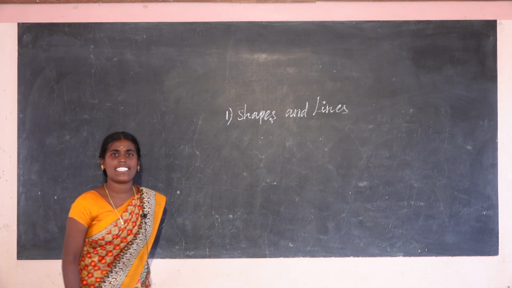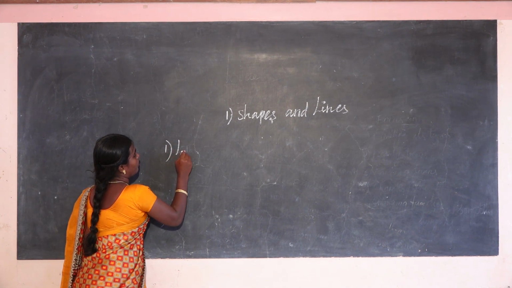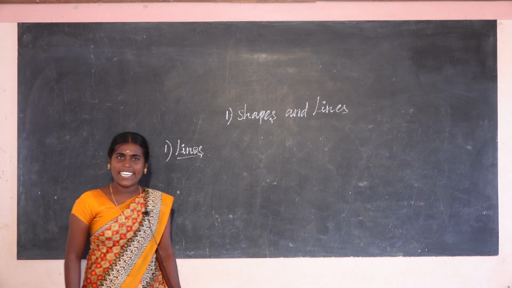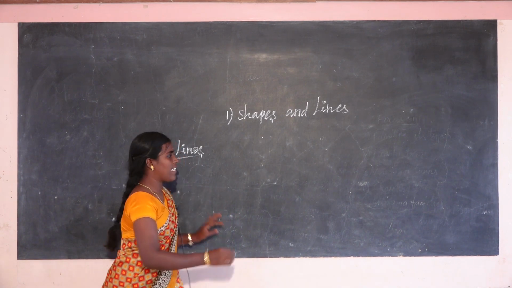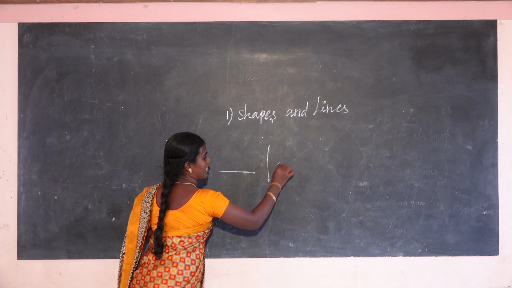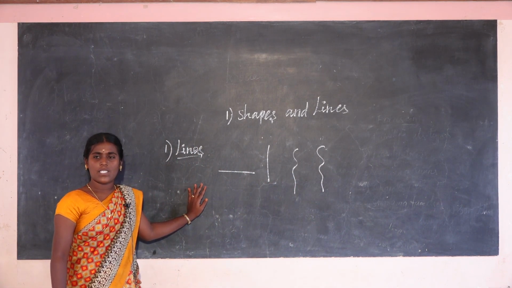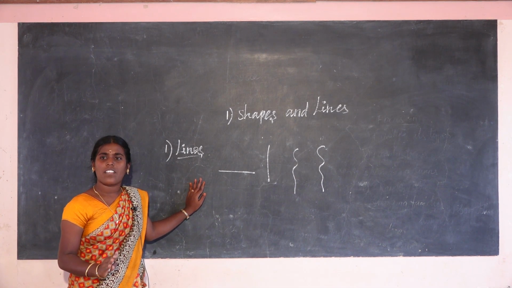Shapes and lines. First, you see the lines. We have already learned about lines. What are lines? Draw this. Everyone, look at the lines. There are two types of lines. How many types of lines?